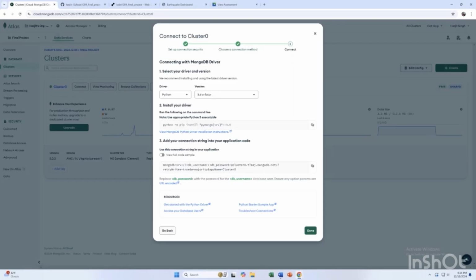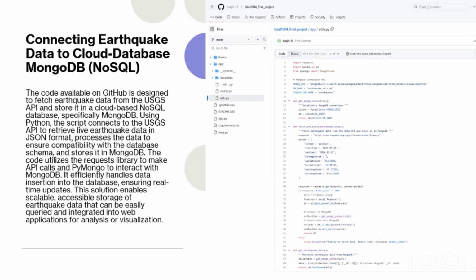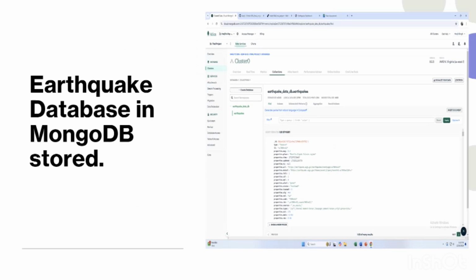Here's a screenshot where we were able to create an account on MongoDB, make a cluster, and connect the cluster with the driver as Python. And here's the code, which is also available on our GitHub repository, which we used to fetch the earthquake data. We used pandas and PyMongo to fetch our earthquake data. And here's a screenshot after running that code successfully. We were able to store our API dataset on a cloud database.